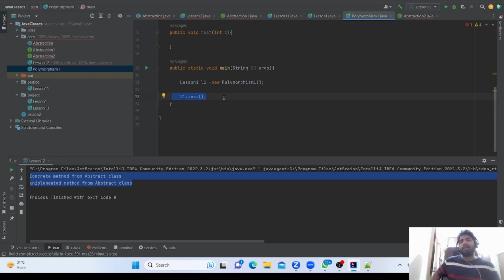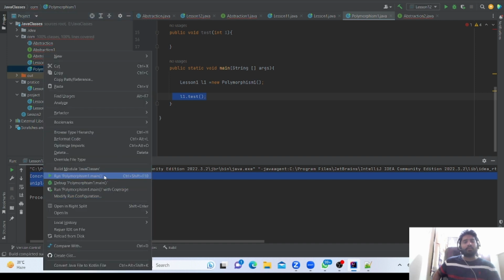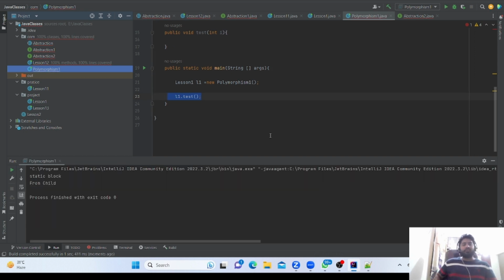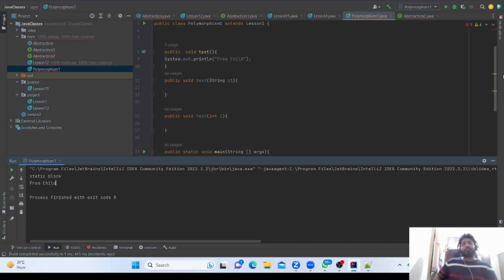First it will compile, after that we will run. I am running, then it gives from child static block is running, and then it is coming from child. So it is printing from the child class.